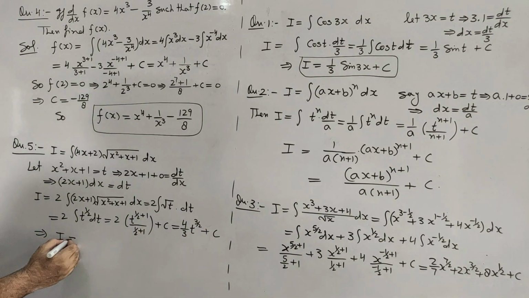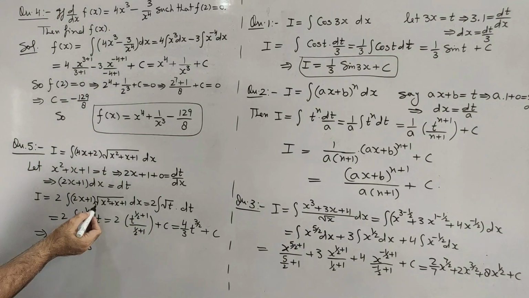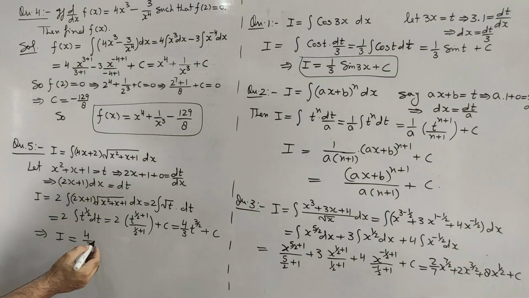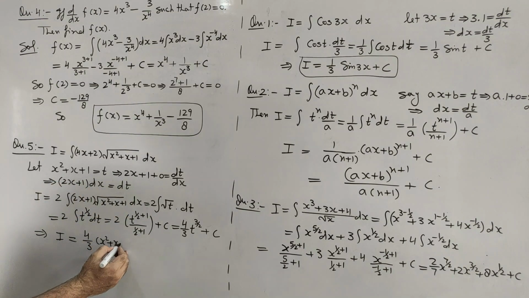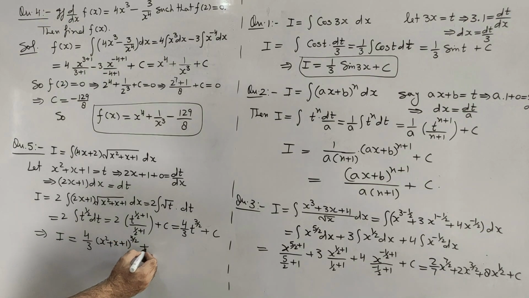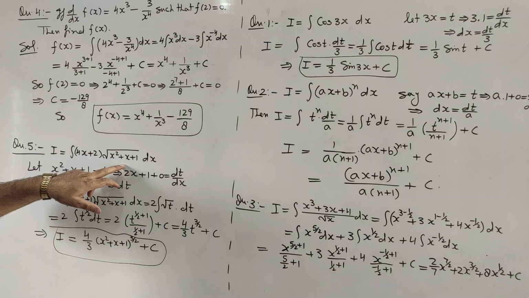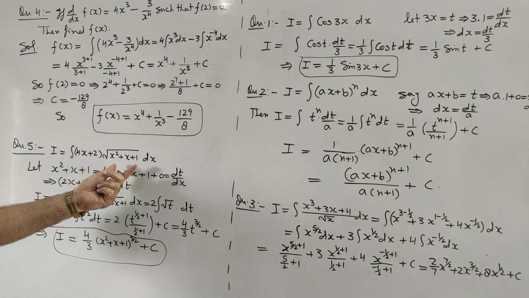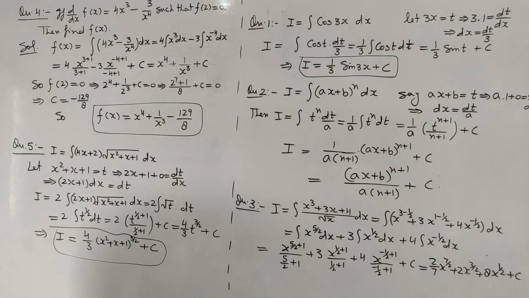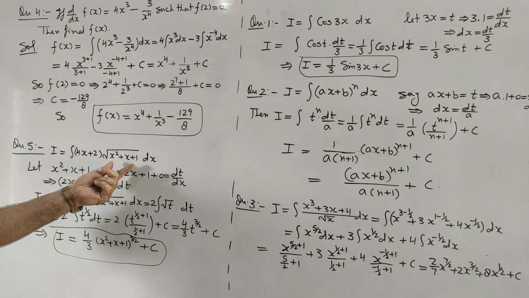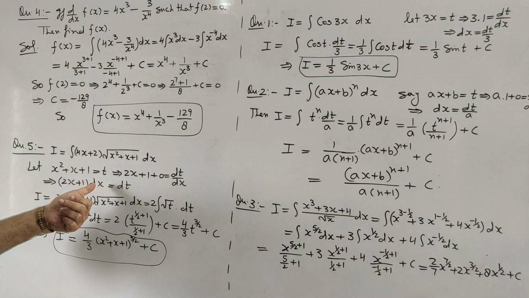So I is equal to, the value of this integral will be 4 by 3. What was t? t was x square plus x plus 1. So 4 by 3 (x square plus x plus 1) raised to the power 3 by 2 plus c. It will be the value of this given integral. So in this second type of integrals, differentiation of one part of the question will be the other part, and the part whose differentiation is given will be taken as t. So in the next video we will come to some more types of integrations.